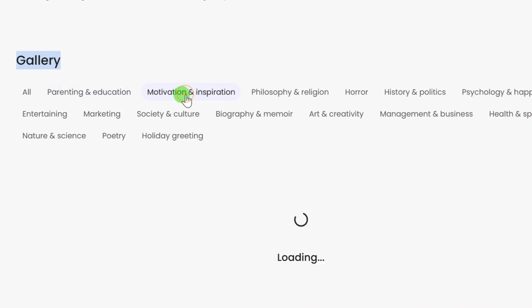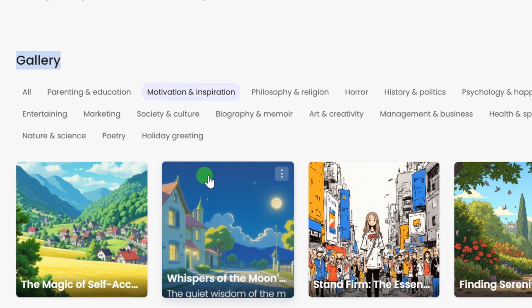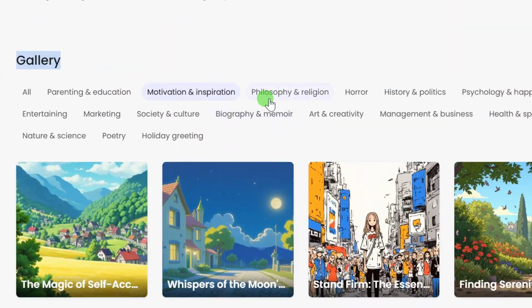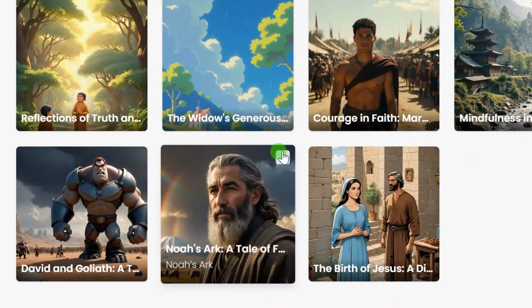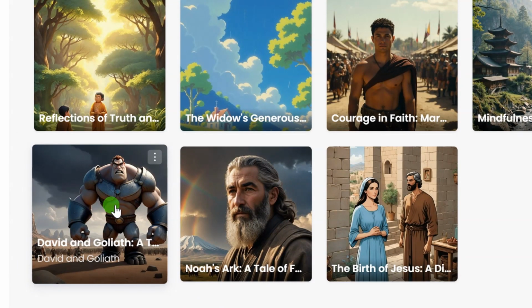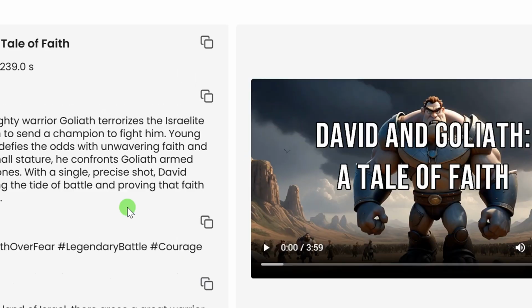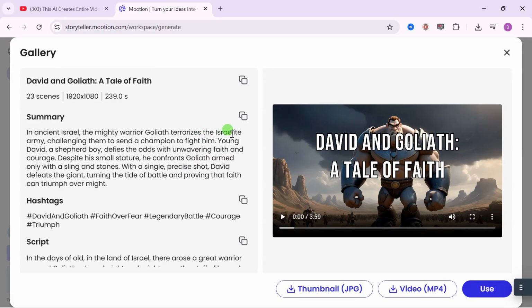Then we have motivation and inspiration. If you click on that and come down here, you are going to see different videos under this category. Now let's go ahead and click on philosophy and religion. When we click on that and scroll down here, we have this particular template called David and Goliath. If I click on this David and Goliath, you are going to see what was used to generate this particular video.